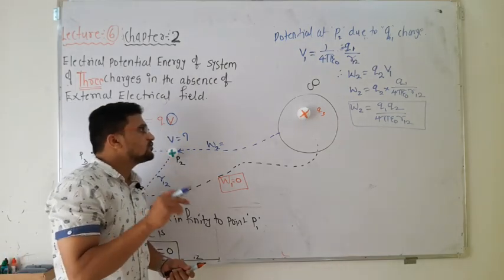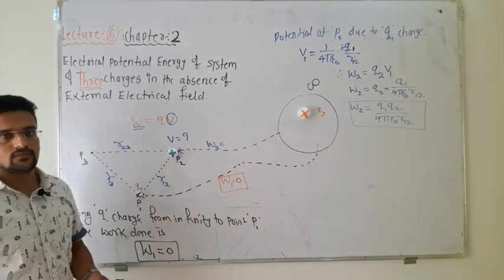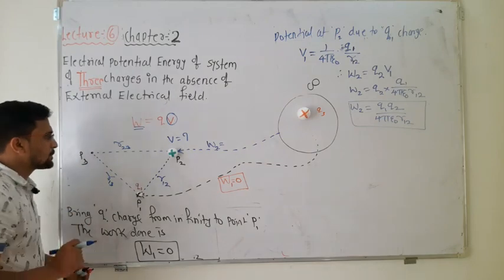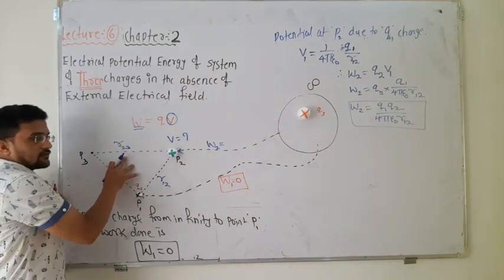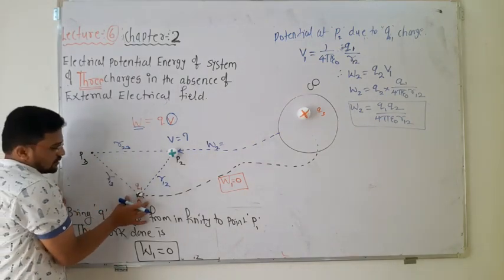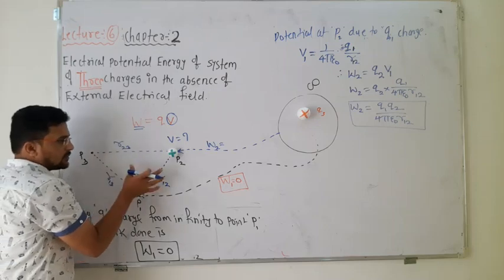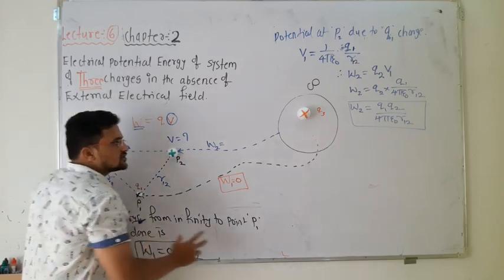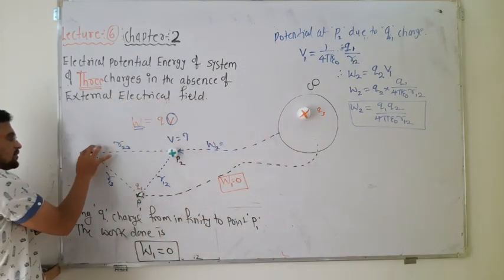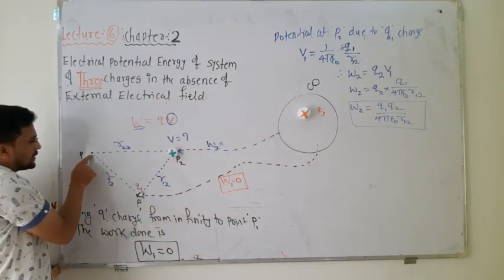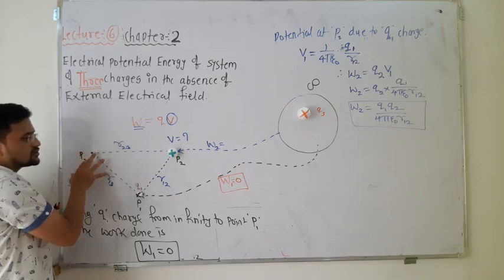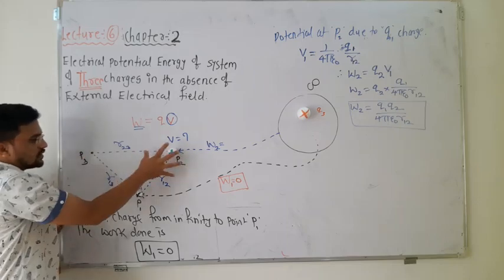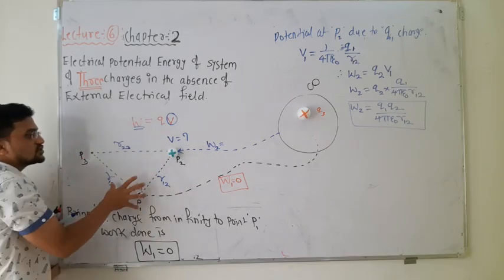Now you have to bring a third charge, that is Q3. Initially there is no electric field, but after placing the charge Q1 there is an electric field. Now you have already placed the charge Q2 also, so there is even more electric field. So you have to bring this charge Q3 and place it over here at point P3. At point P3 there is an electric field due to both charges, and at point P3 there is also electric potential due to these two charges.